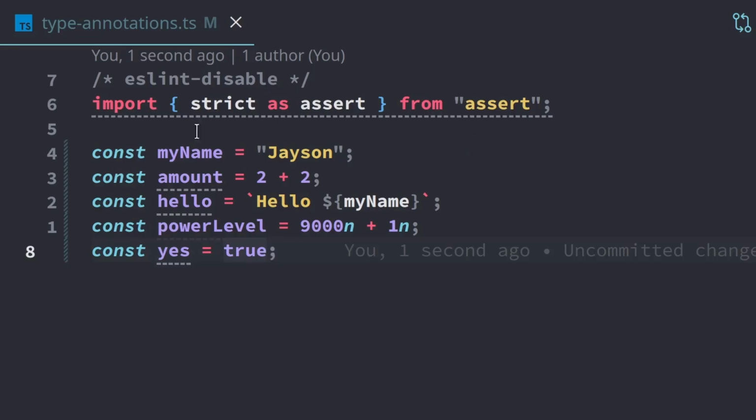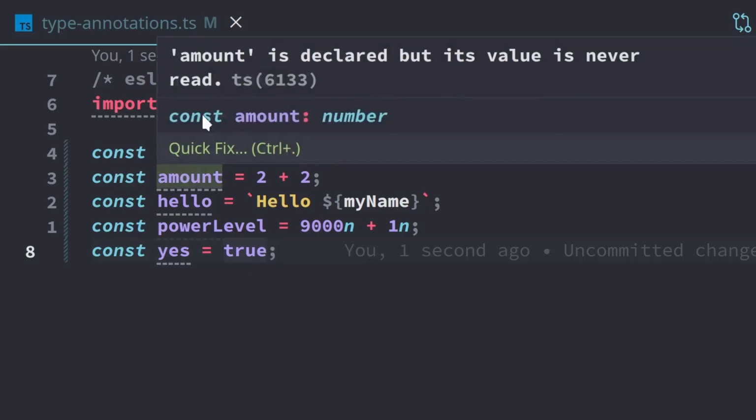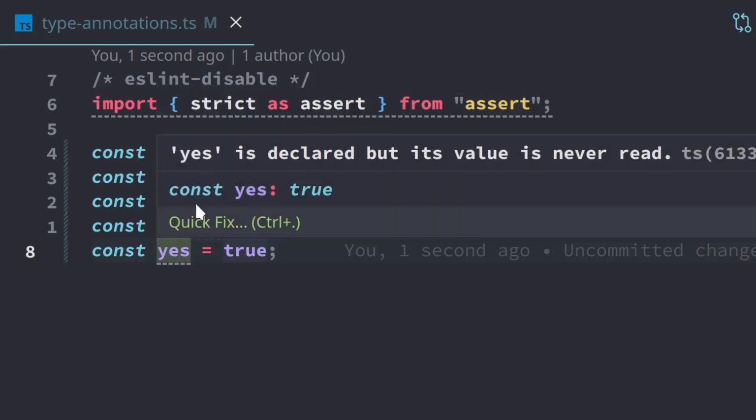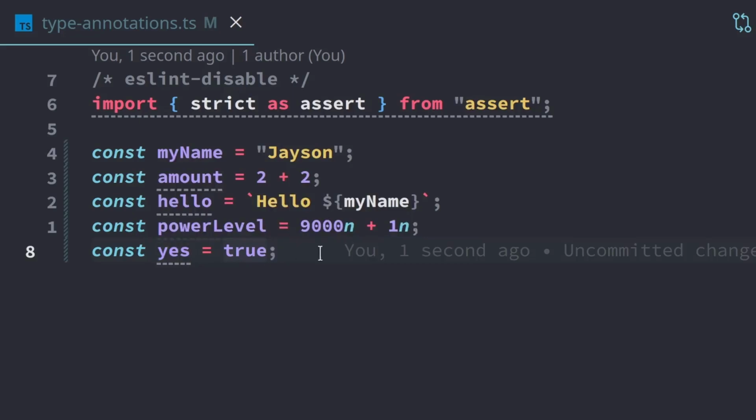And so let's mouse over this amount here. TypeScript is able to figure out that 2 plus 2 is a number, and it assigns that with this colon number. So TypeScript behind the scenes has been checking the code that we've been writing. And with hello, it knows it's a string. It knows power level is a big integer because we have the n's here. And it knows yes is always going to be true because we set the value to true. So we have been benefiting from TypeScript even though we haven't really used any TypeScript features.